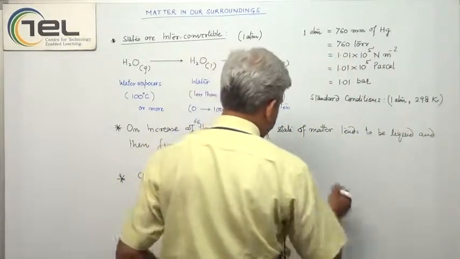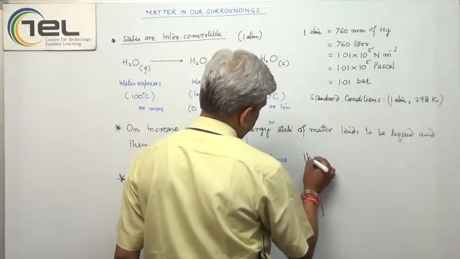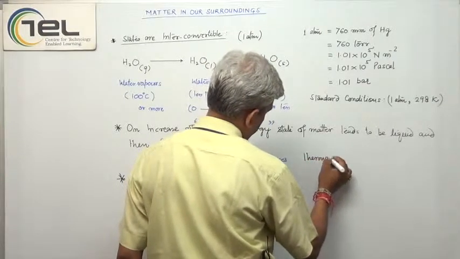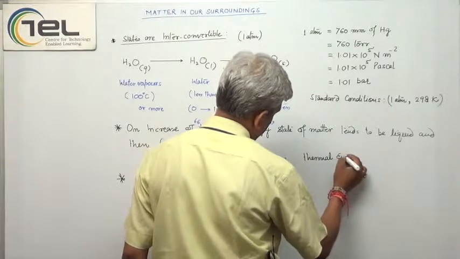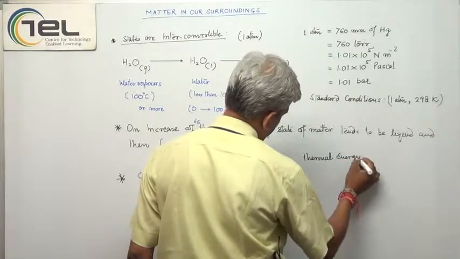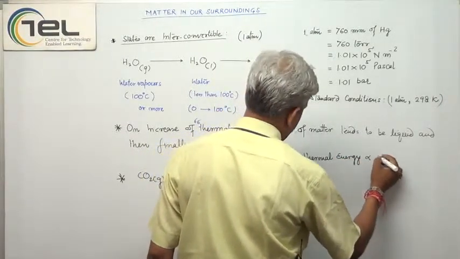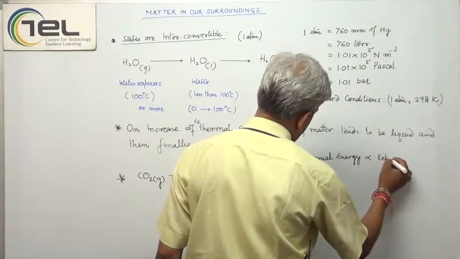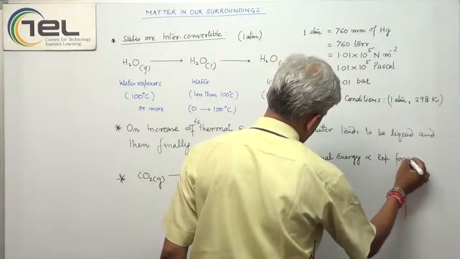So we can write like this, that thermal energy is directly proportional to the repulsive forces.